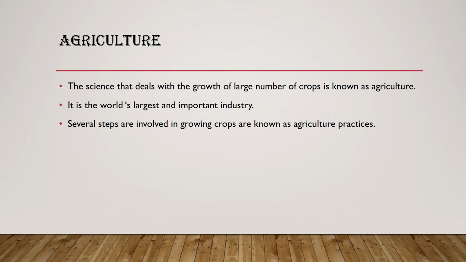Now we will learn about agriculture. So what is agriculture? The science that deals with the growth of a large number of crops, crops of wheat or crops of rice. There are so many crops. So the science that deals with the growth of a large number of crops is known as agriculture. It is the world's largest and most important industry because directly or indirectly we all are dependent on the food grains or the crops.